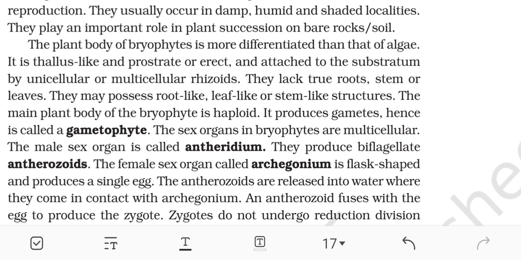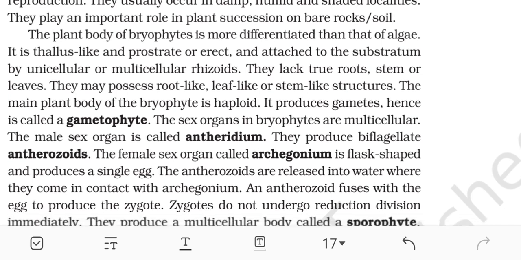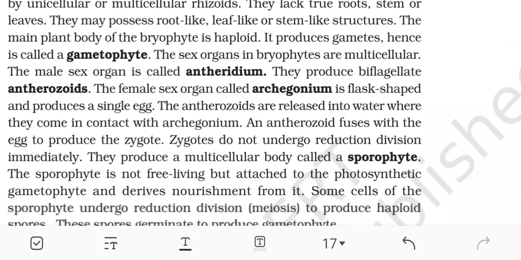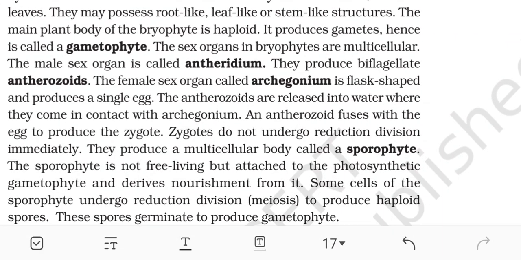The plant body of bryophytes is more differentiated than that of the algae. It is thallus-like, prostrate or erect, and attached to the substratum by unicellular or multicellular rhizoids. They lack true roots, stems, or leaves. They may possess root-like, leaf-like, or stem-like structures. The main plant body of the bryophytes is haploid. It produces gametes, hence is called a gametophyte.